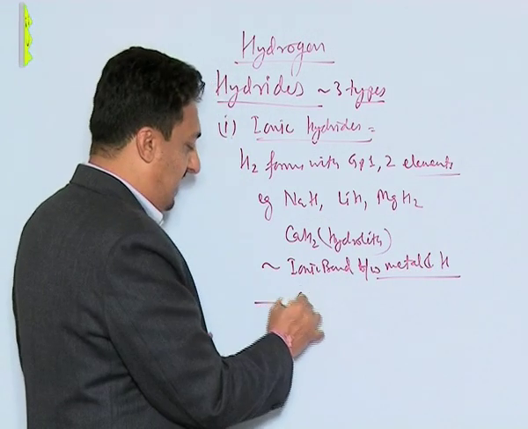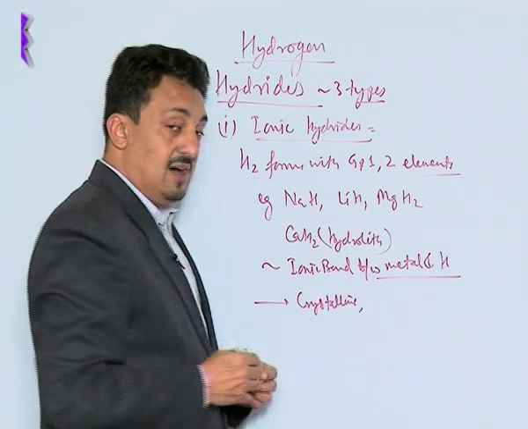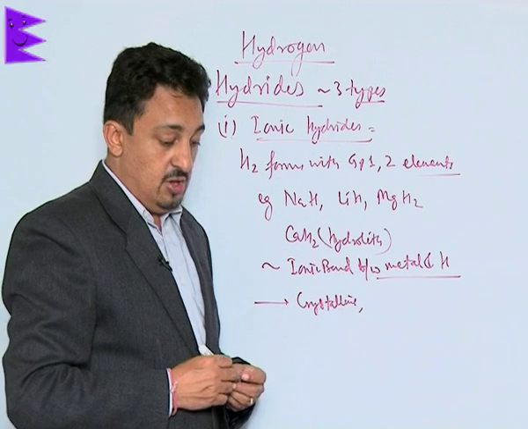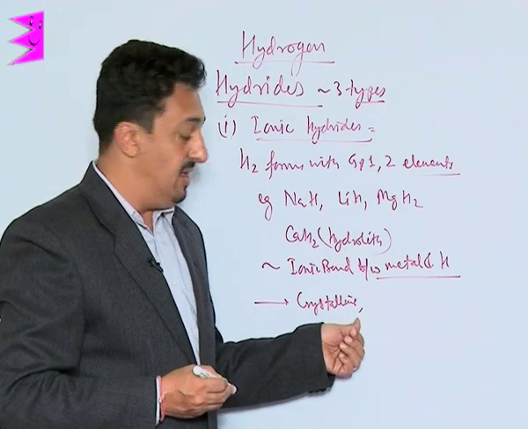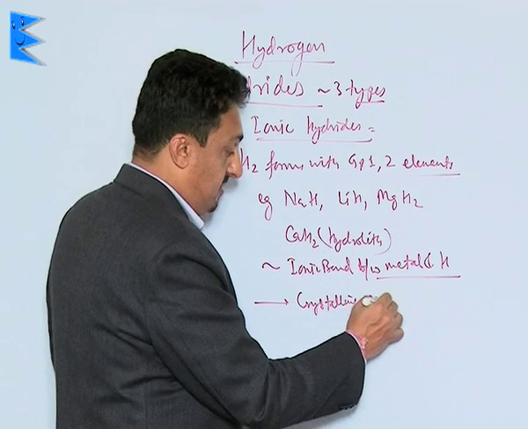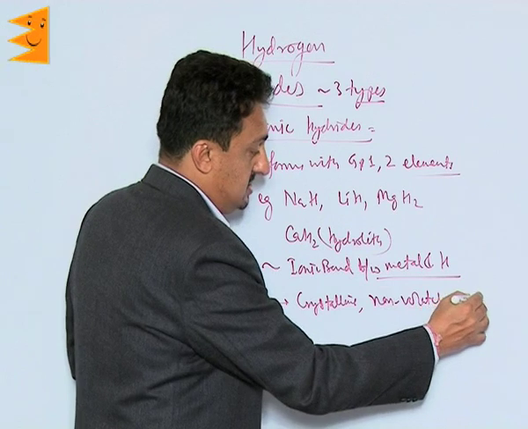Now all these hydrides are crystalline ionic hydrides. Most of them are non-volatile solids.